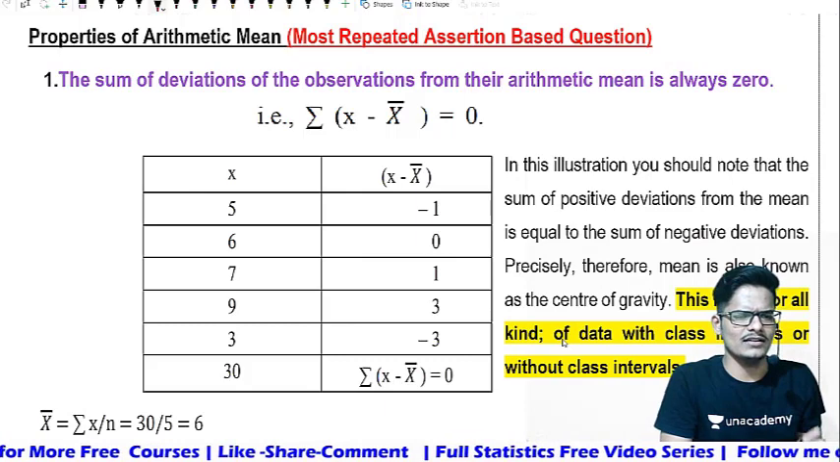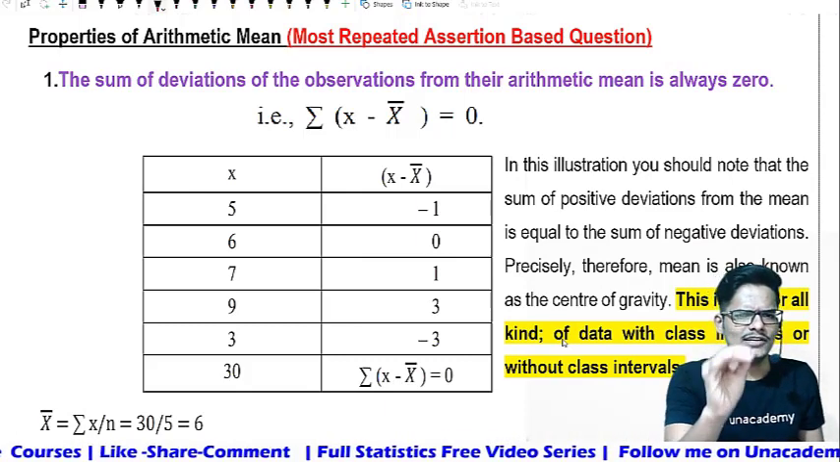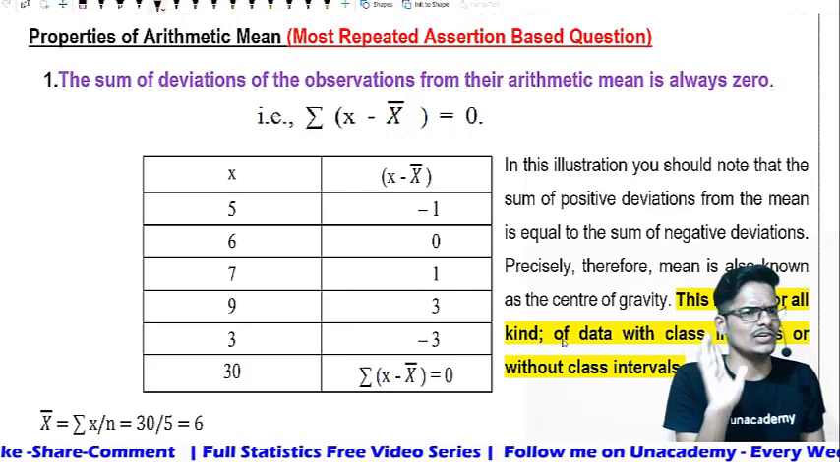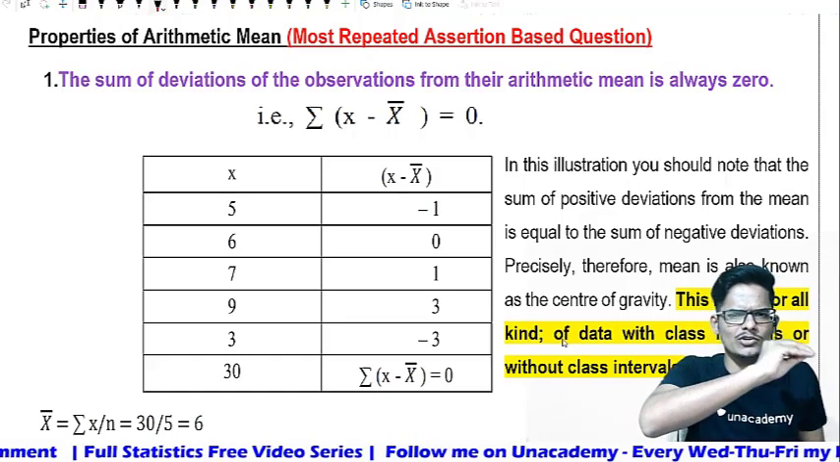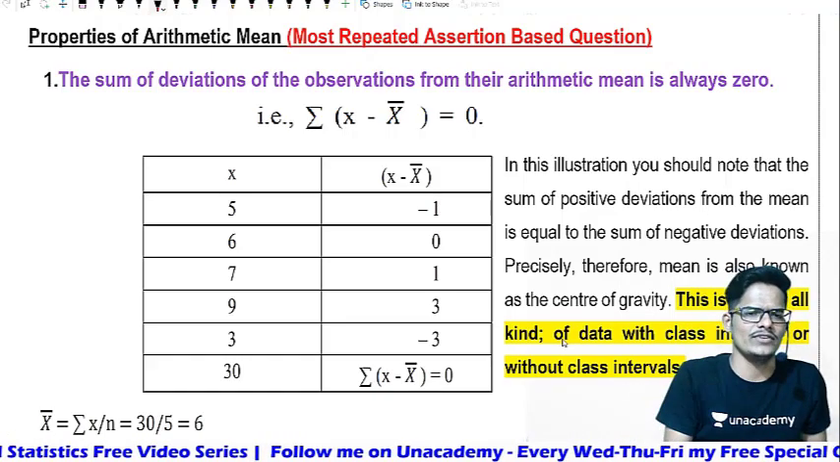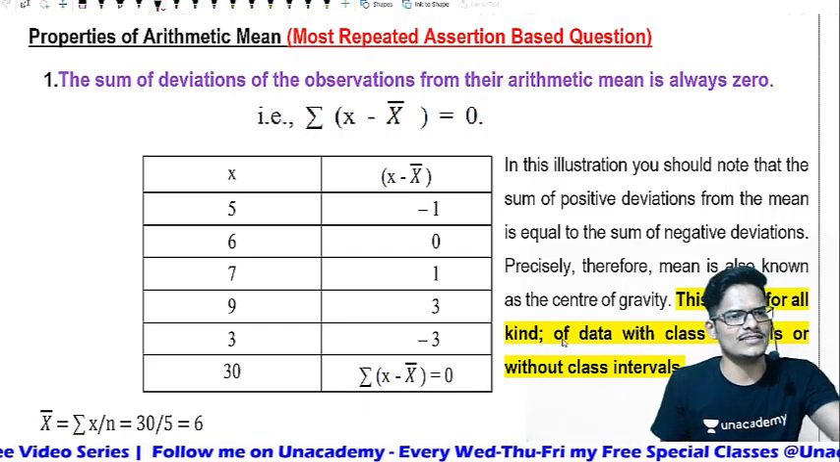Let us look at, there are 7 properties. Within no time I will make you understand. No need to mug up anything. Just with a logic you need to understand. Let us put a logic in the properties.